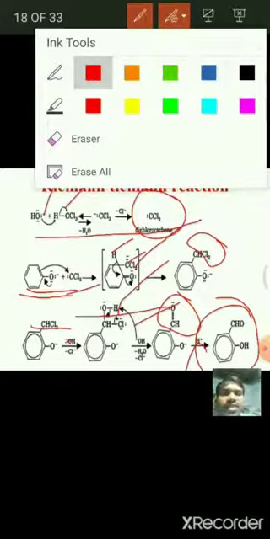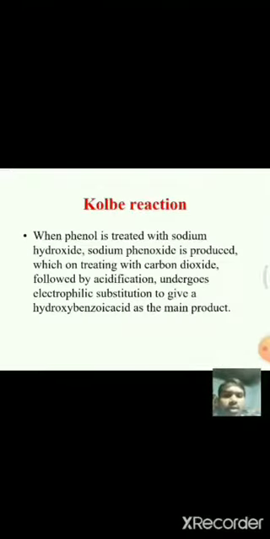Hope you understood this reaction. This is about the Reimer-Tiemann reaction, that is formylation of phenol at the ortho position in the presence of base. When phenol is reacted with chloroform in the presence of base, formylation takes place at the ortho position. And next, coming to the Kolbe reaction.